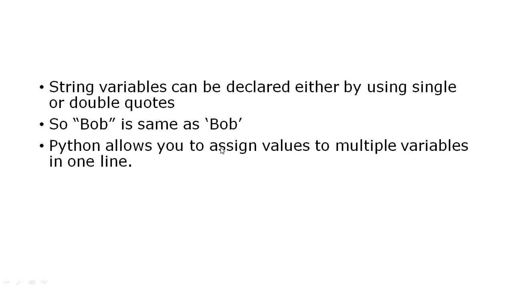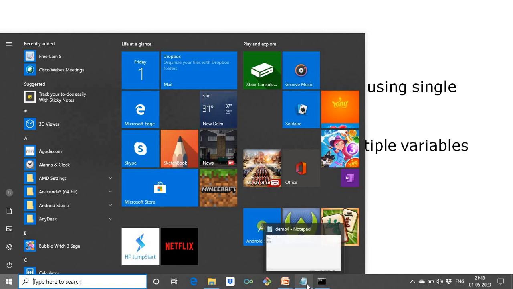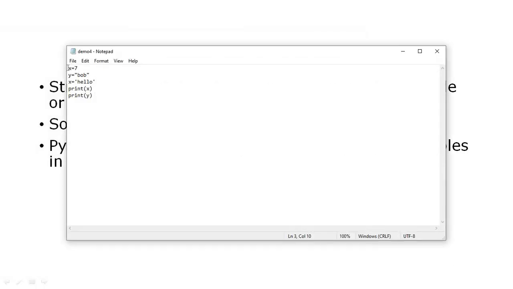And Python allows you to assign values to multiple variables in a single line, like more than one variable in single line. Let's say x and another variable y equal to say hello, and so x is assigned to hello, comma y is assigned to Bob.